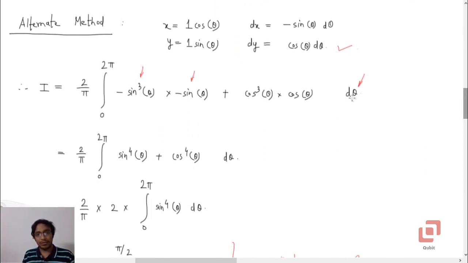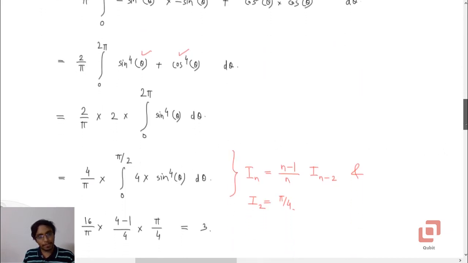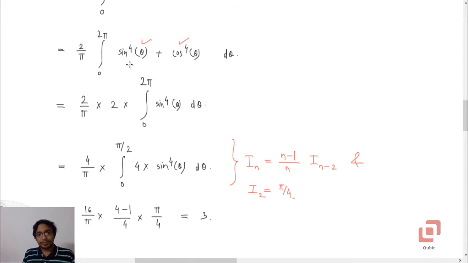So what is x? Cos theta. So x cubed dy will be cos cubed theta into cos theta and again d theta. So this is 2 by pi into the integral of sine to the power 4 theta plus cos to the power 4 theta d theta. Everything is now non-negative because of the even powers of both the functions. Because of the properties of sine and cosine, the integral of cos to the power 4 theta will be equal to that of sine to the power 4 theta. So you can say it is 2 by pi into 2 times the first integral.